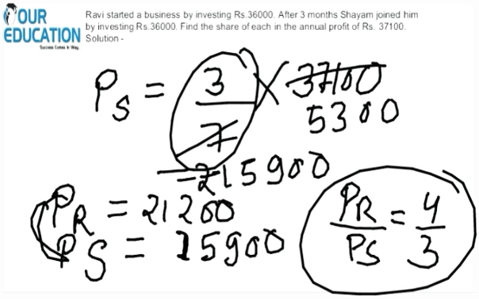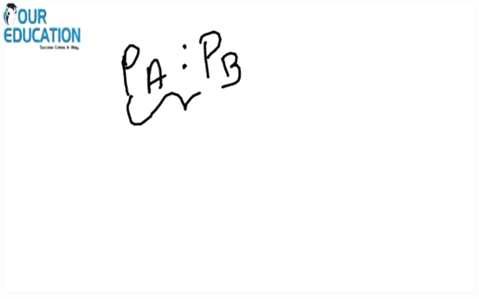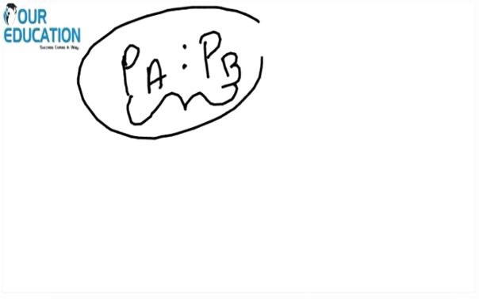Okay, so did you get it? Guys, did you understand? At the end of the day, if you are able to calculate the ratio in which the profit gets divided between the two partners, you are done with the question. This is the ratio in which profit gets divided.